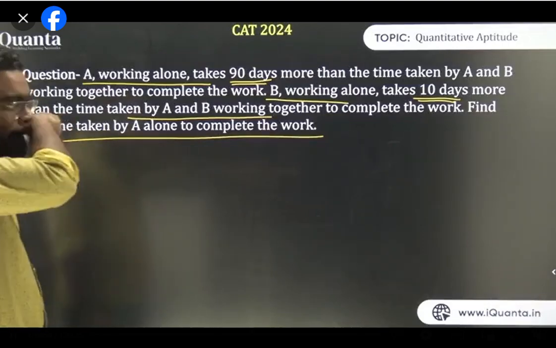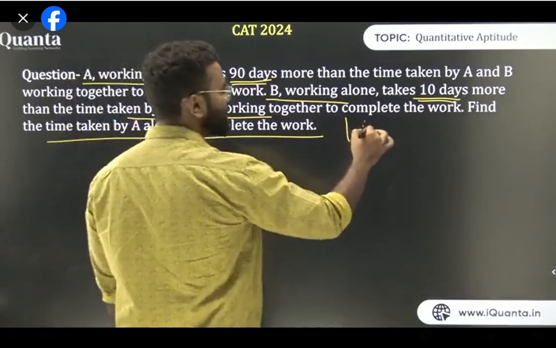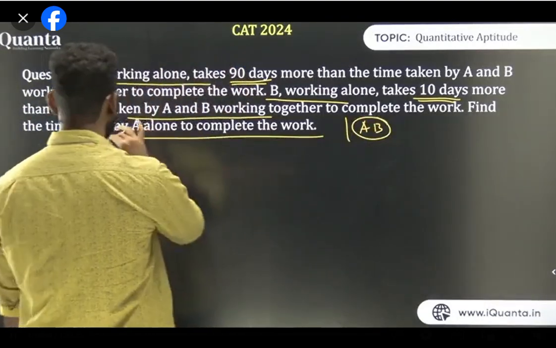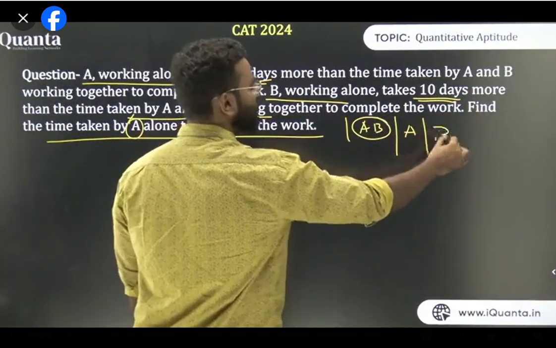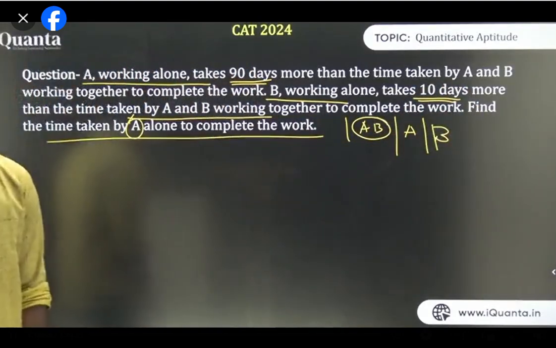ठीक है? So पहले हम लोग ये नहीं करेंगे. पहले हम लोग करेंगे find the time taken by AB to complete the work together. Then we also find A, and we'll also find B. We will do all the questions together. We will find AB, A, and B, these three things together. ठीक है?